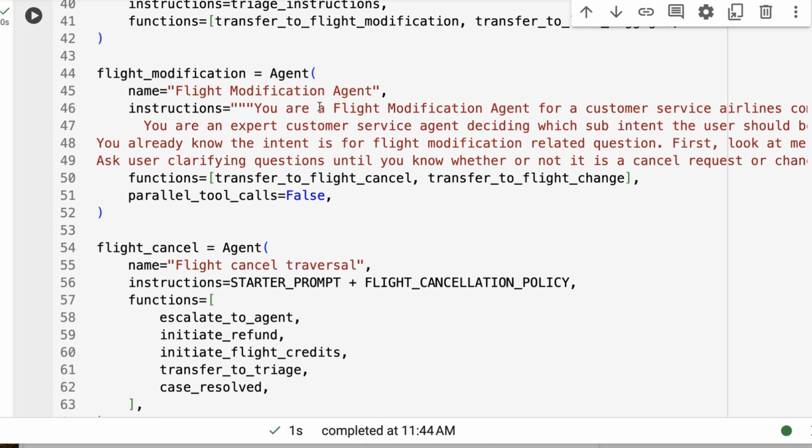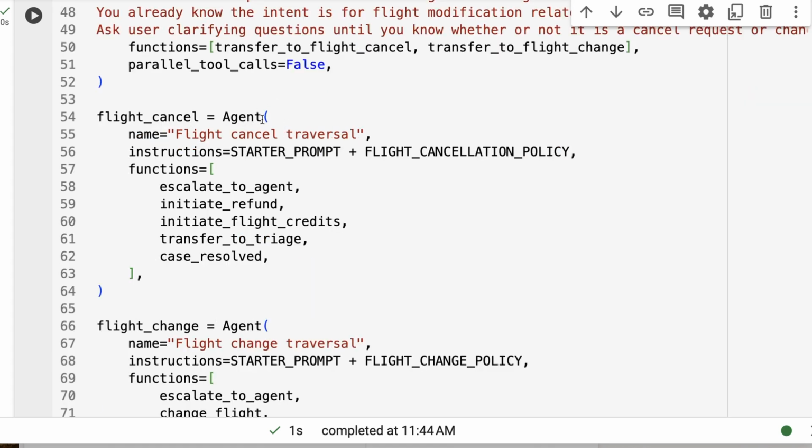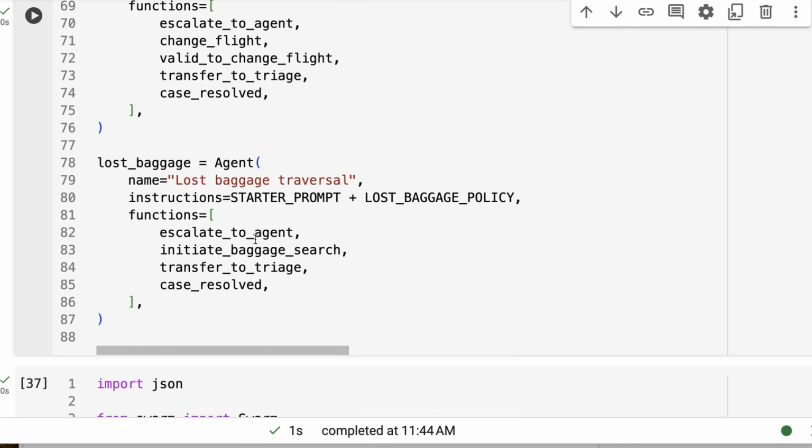We've got the flight modification there with instructions. It can transfer to flight cancel, or transfer to flight change. And then we've got the flight cancel agent. This has basically got a much longer prompt here, and it has all the tools that it can use. All right. And then we've got baggage, etc.